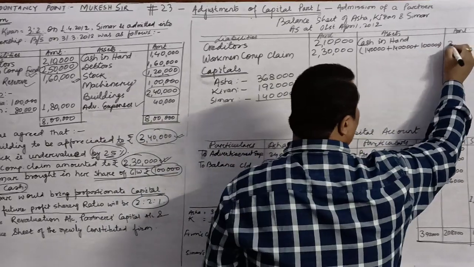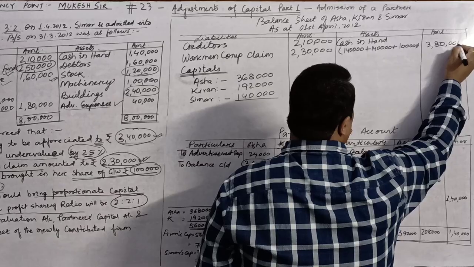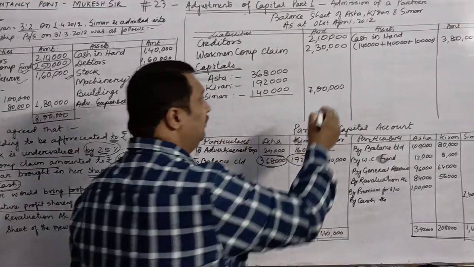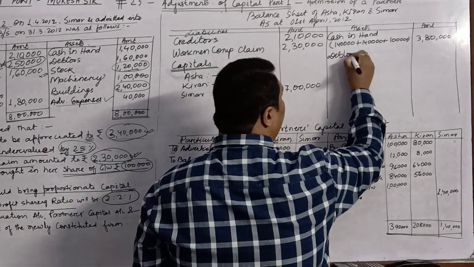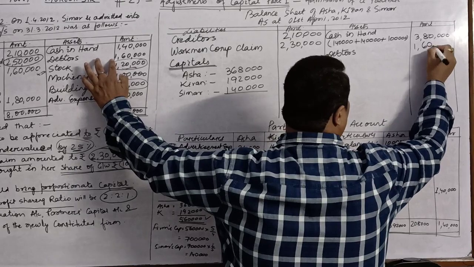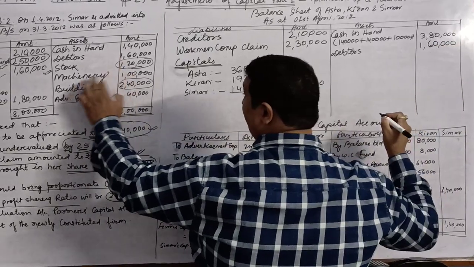So the total is rupees 3,80,000. After this, the next item is debtors. Since there was no adjustment for debtors, I will write the same value in the new balance sheet, 1,60,000.